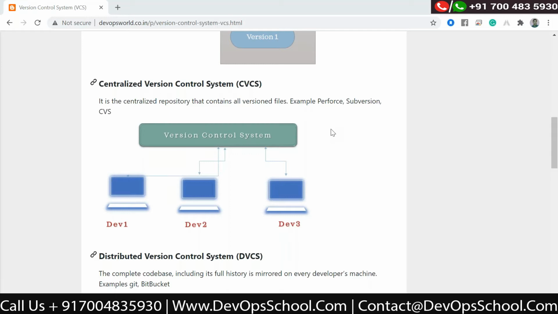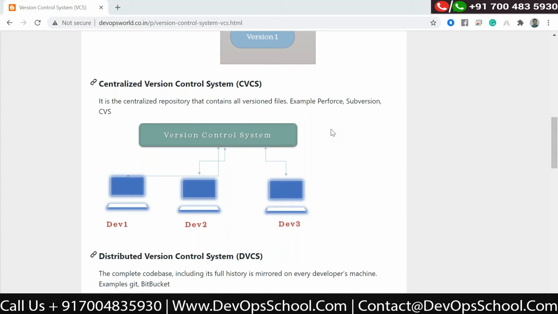Okay. Now, next is the centralized version control system. In the centralized version control system, we have one central server. For example, in your company, they have one server designated as a version control system, and every developer has to push the code to the centralized server and pull the code from the centralized server.